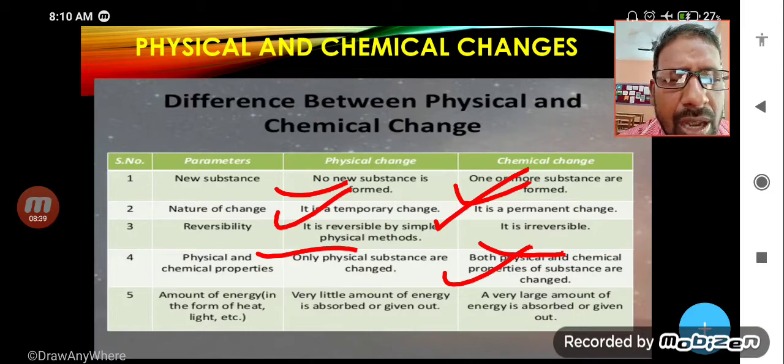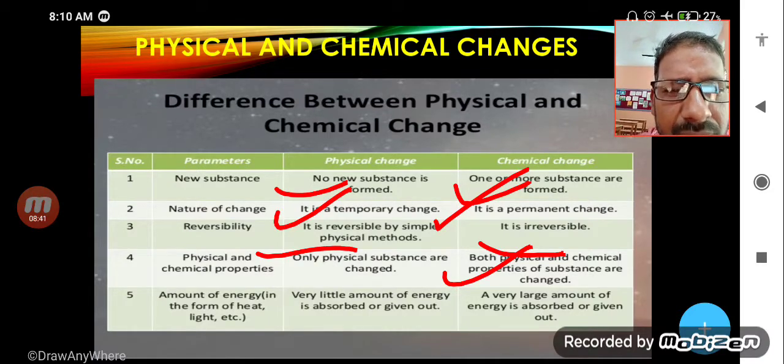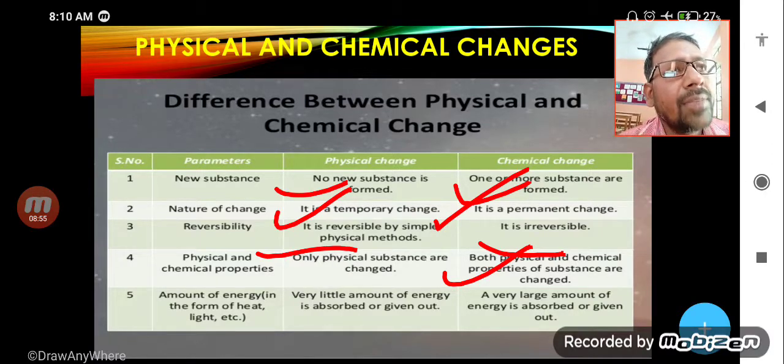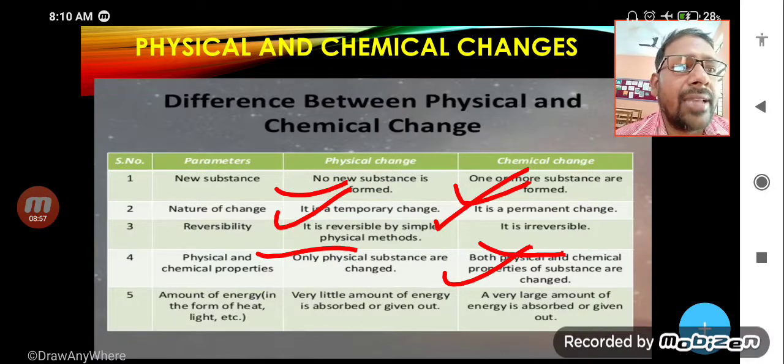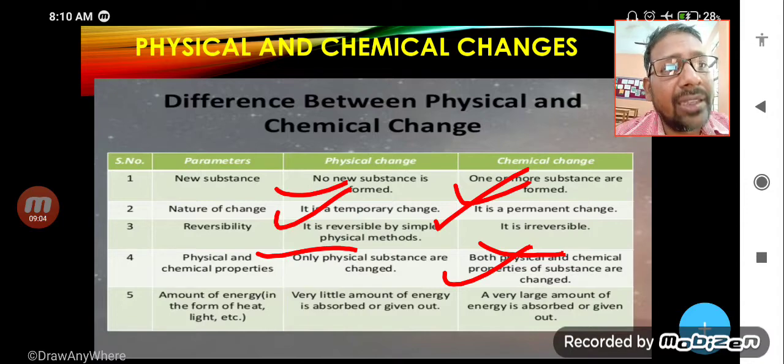And now energy, in the form of heat. In the case of physical change, a very little amount of energy is absorbed or given out, means it can be endothermic or exothermic.